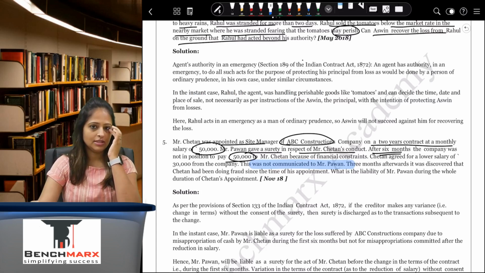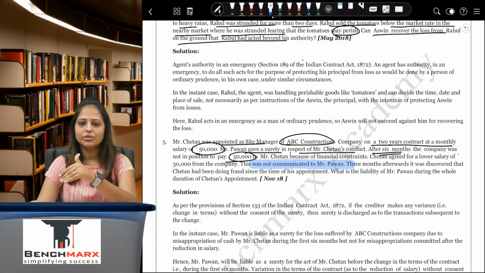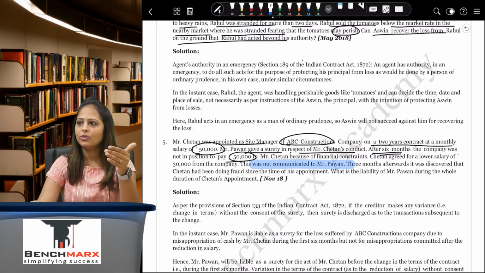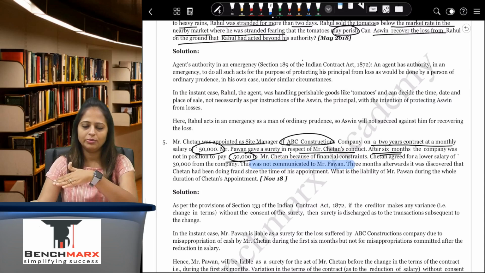So here the first thing is that Chetan had a salary of 50,000 which has now been reduced to 30,000 without the consent of the surety, and hence the surety cannot be held liable for the acts that have been done by him.